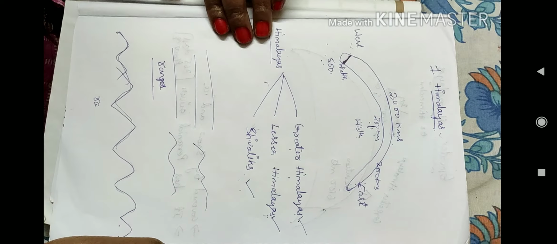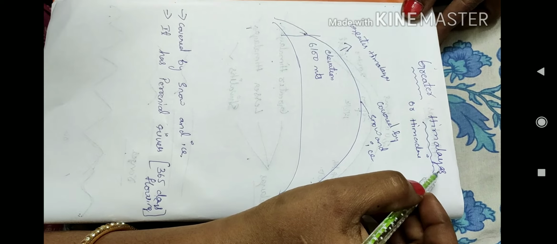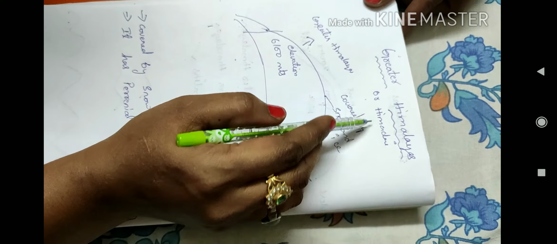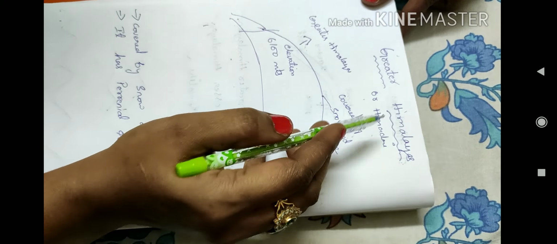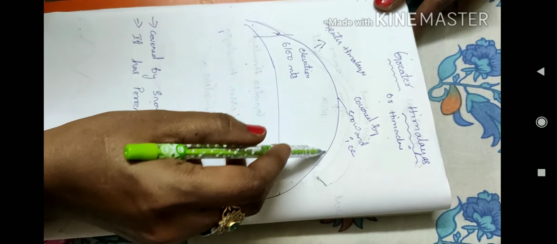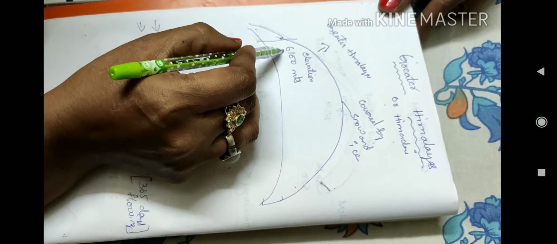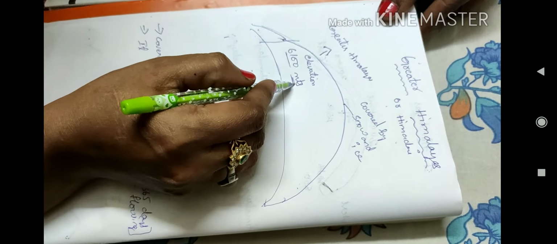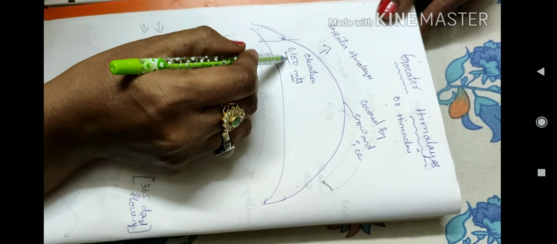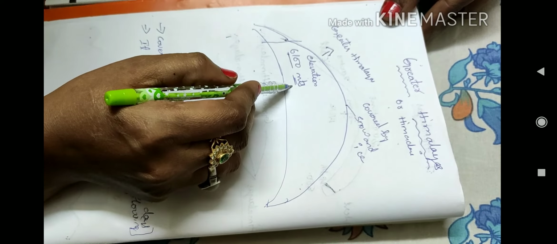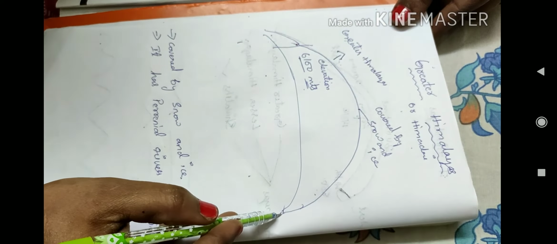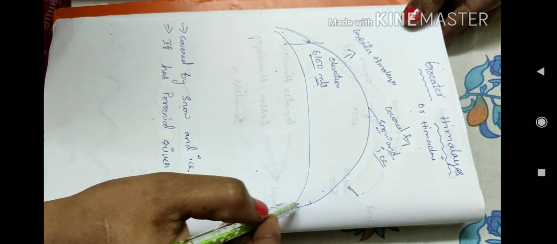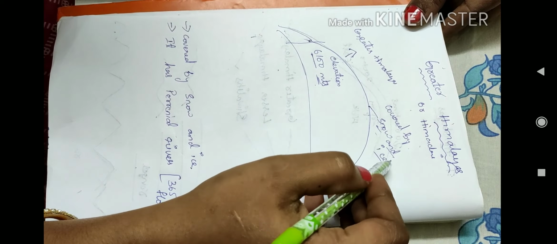The first parallel range of Himalayas is Greater Himalayas. Greater Himalayas are also called as Himadri. Greater Himalayas extend from west to east at an elevation of 6,100 meters. Elevation means height. Total Greater Himalayas are covered by snow and ice.